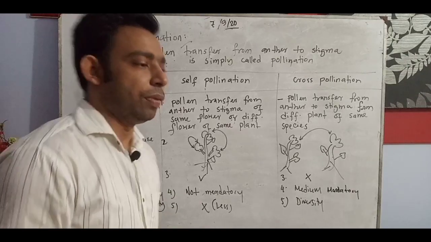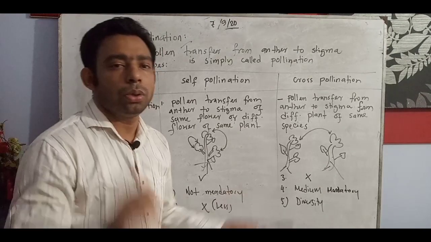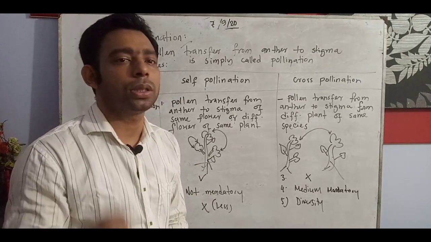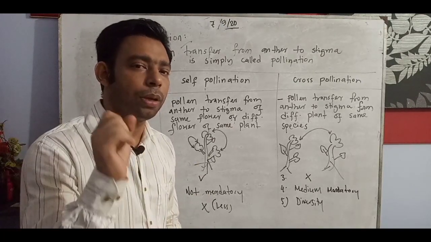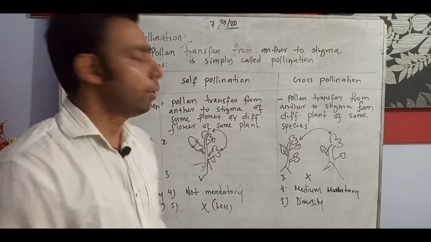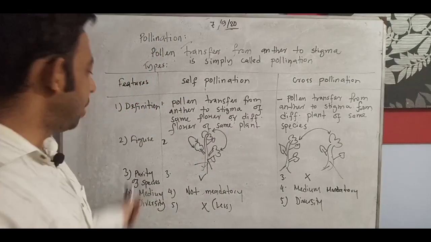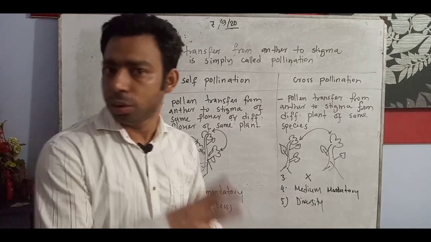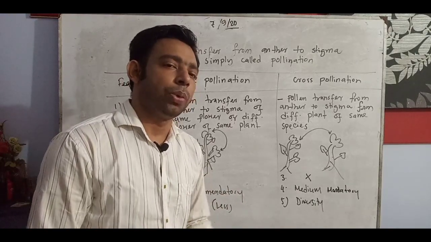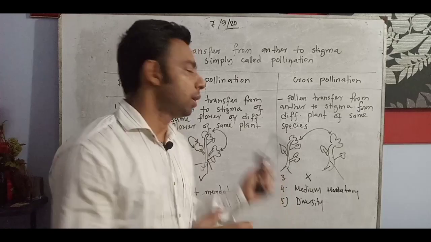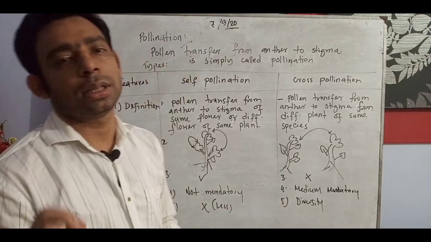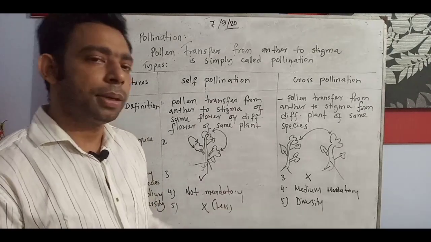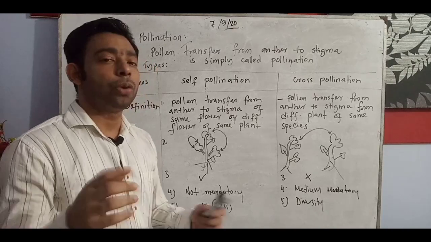Now I will give you a homework task. Write the importance of pollination. Okay, importance of pollination. Write some importance of pollination. So from what we learned, you can mention ensuring the purity of the species and diversification. You can use these types of points in the importance of pollination. So write the importance of pollination and submit it as you did previously, in the comment box below. I hope you will do well.